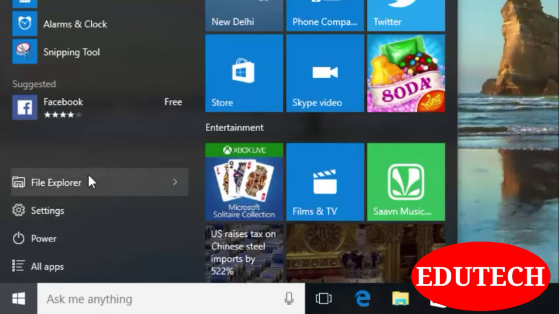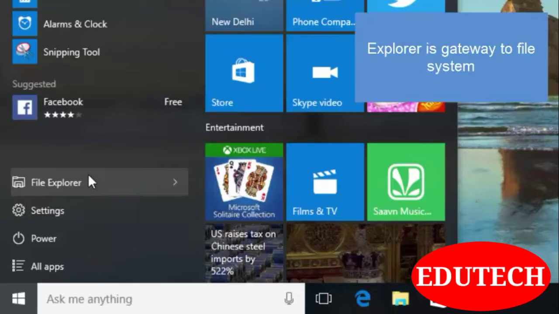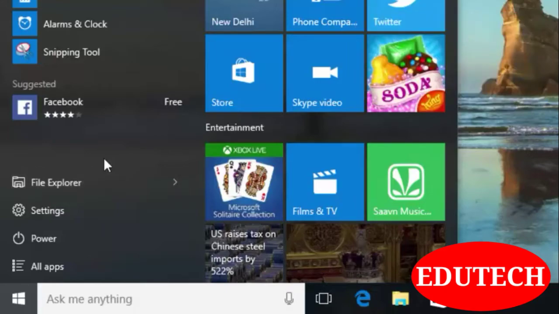If you have used other Windows systems, you may know what Windows Explorer is. New Windows users might not know. Windows Explorer is a gateway to the file system. Using Windows Explorer, you can manage your files and folders and access them very easily. Settings option. An operating system is very large software mounted on top of the hardware. So to control and customize your work environment, you can use these system settings. We'll also explore this option in more detail in the future.